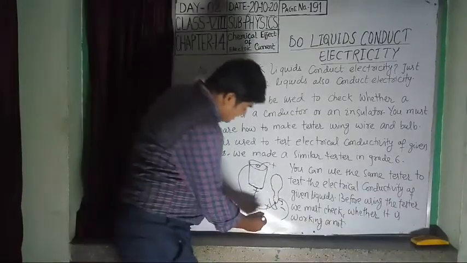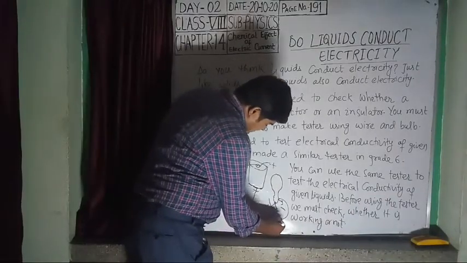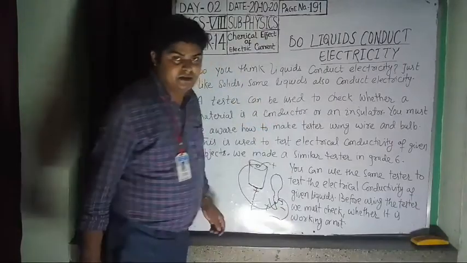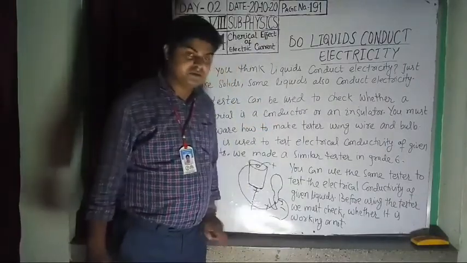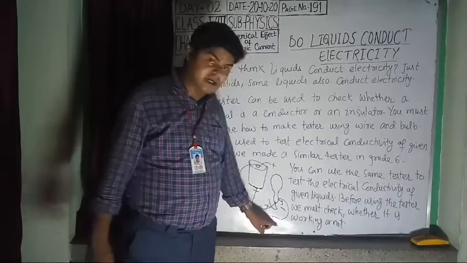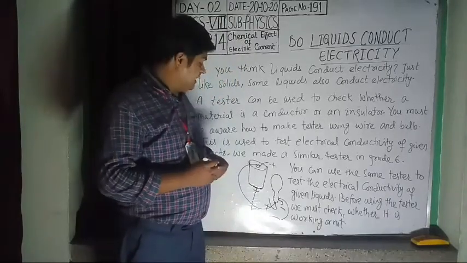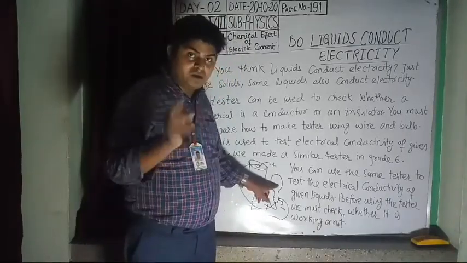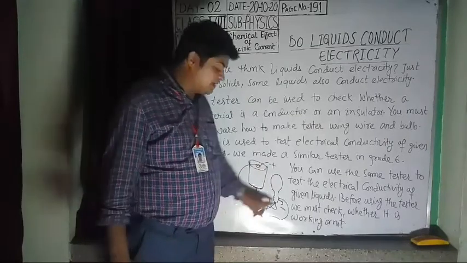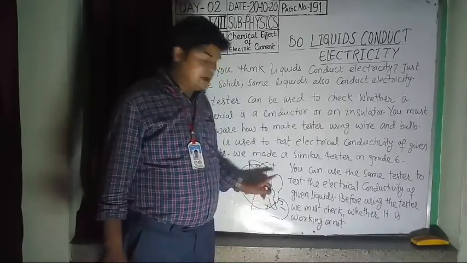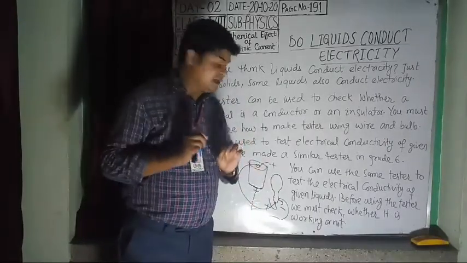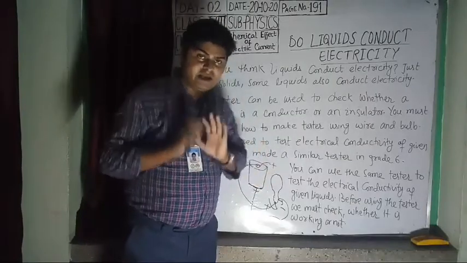Then you will touch the other ends of the second and third wires together. If the bulb glows, that means electricity can pass through the wire, and you can say that your tester is working.